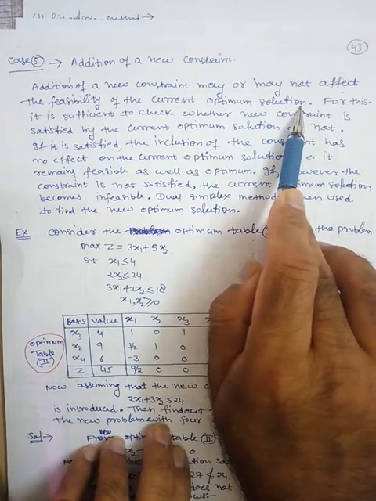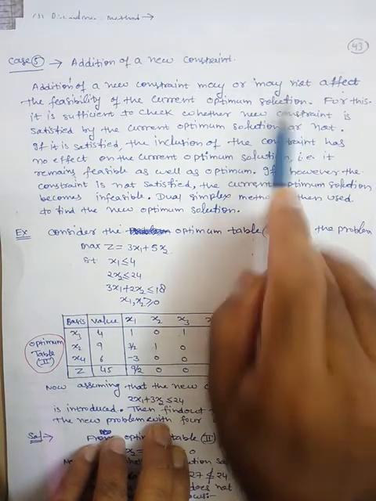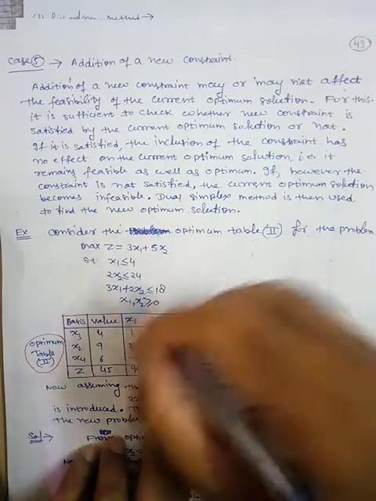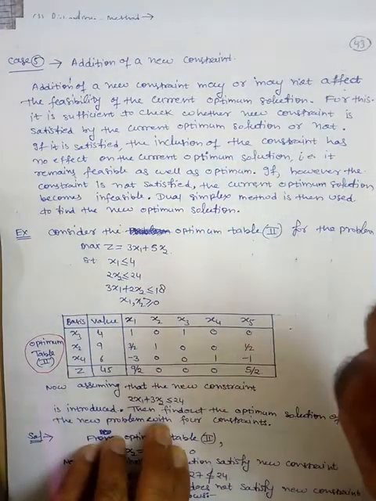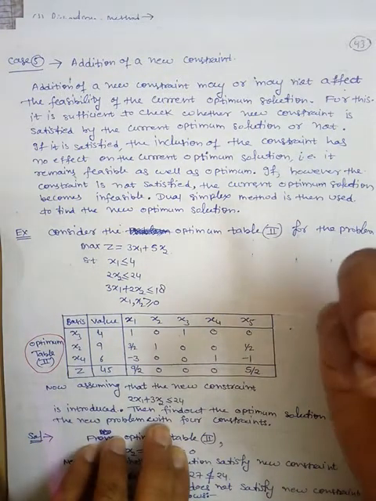That means if you substitute the current optimum solution in the constraint, then you will see that there are two cases. Either the current optimum solution satisfies the constraint, then optimality and feasibility are not disturbed.